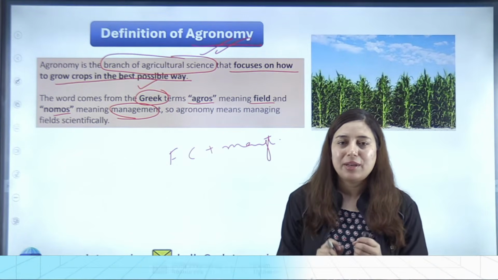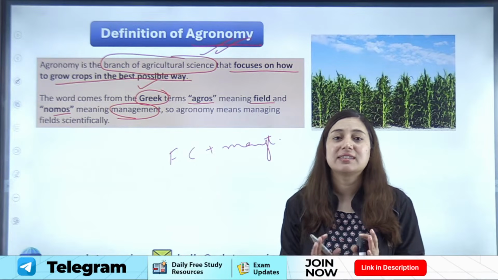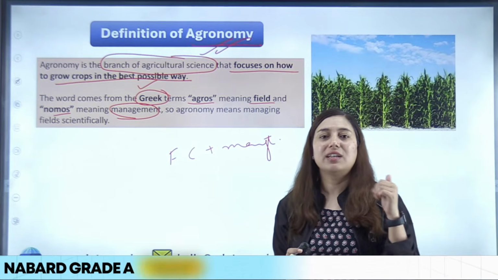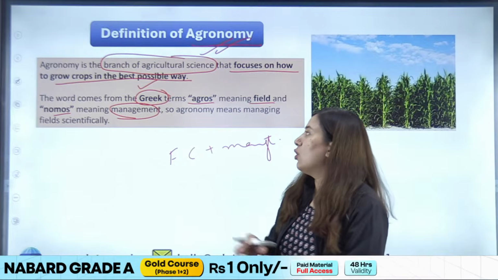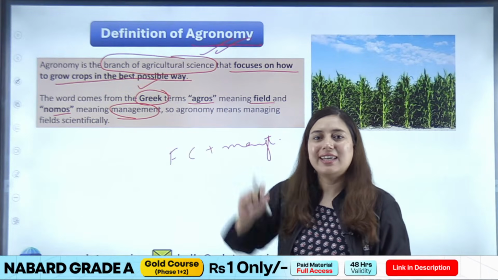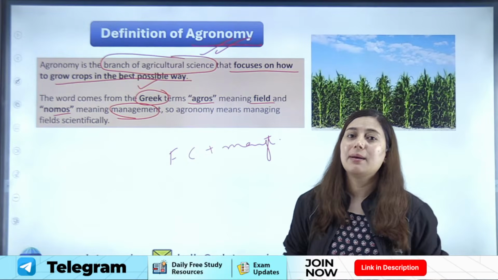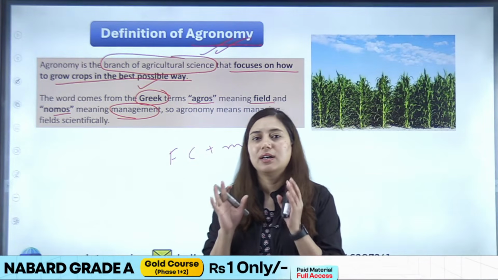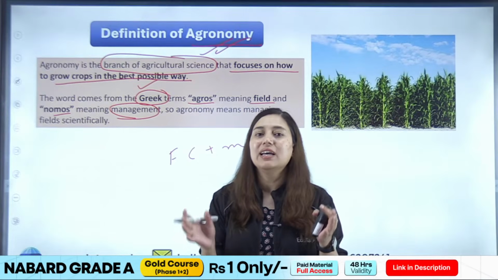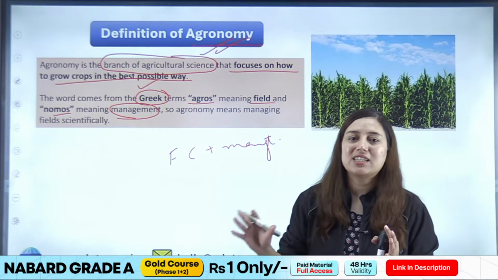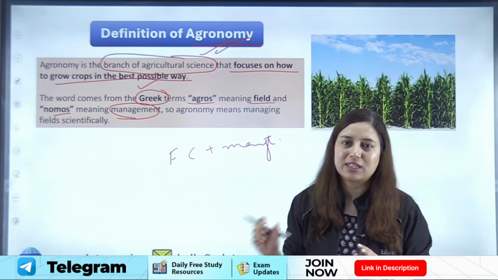Now, from your examination point of view, you should understand the definition of agronomy plus the origin of the term agronomy. So it is Greek in origin. Agros means field, nomus means management. So agronomy is basically growing of field crops in the best possible way. That is the objective of agronomy.